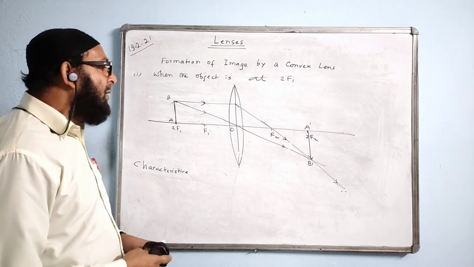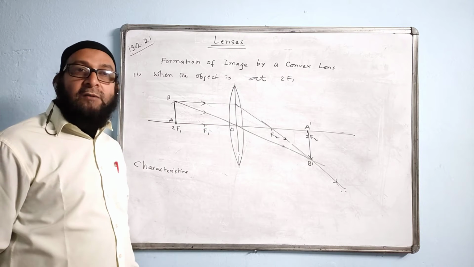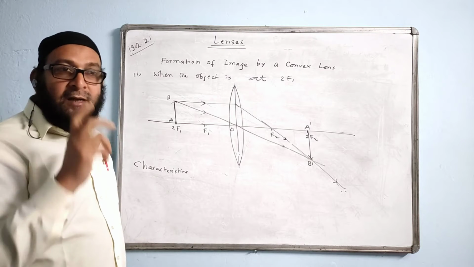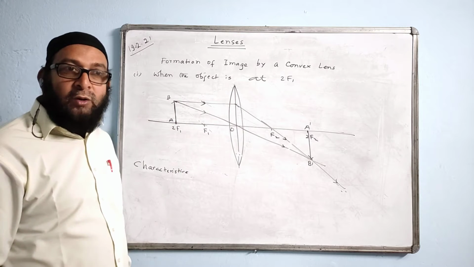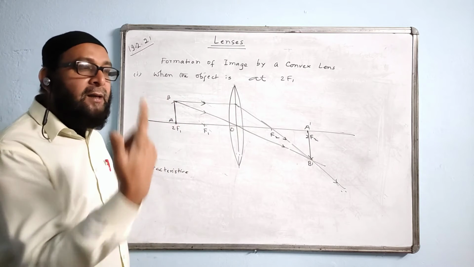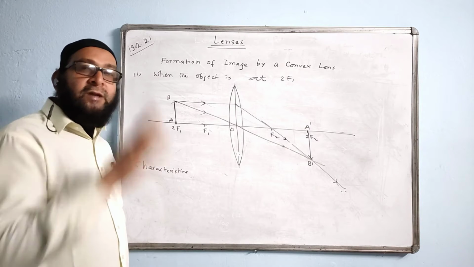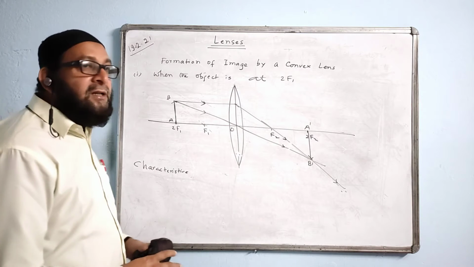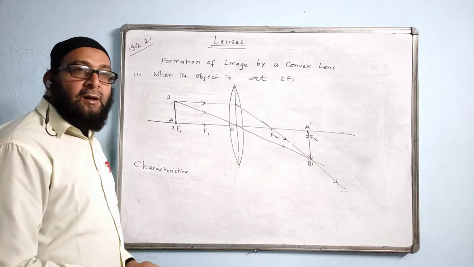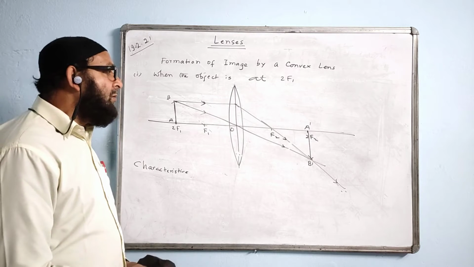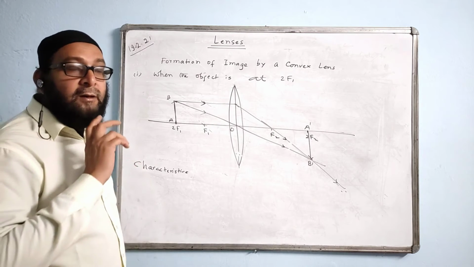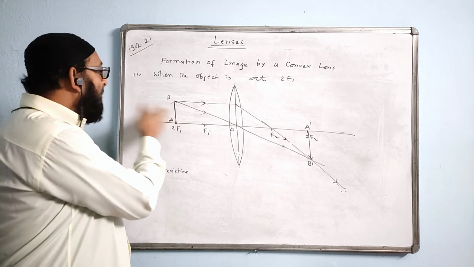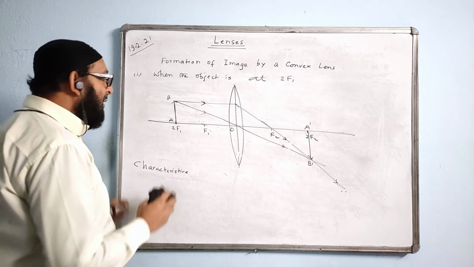Is it okay? Where is this action of the lens used? This action of the lens is especially used in the human eye. In the human eye, we have the ability of making adjustment. We see the object equal to its actual size. When the object is close by, we see the object exactly equal to its own size. So that happens in the human eye, this diagram. Name the lens used in the human eye: it is a convex lens. And draw the diagram to show the action of the lens when it forms an image of the same size. When it forms the diminished image, then you draw the previous one, beyond 2f1. Okay?